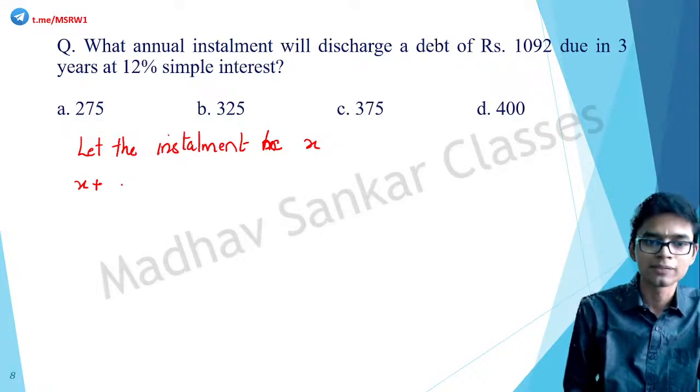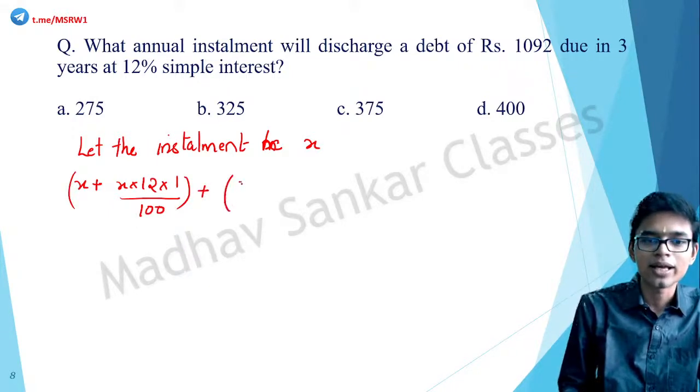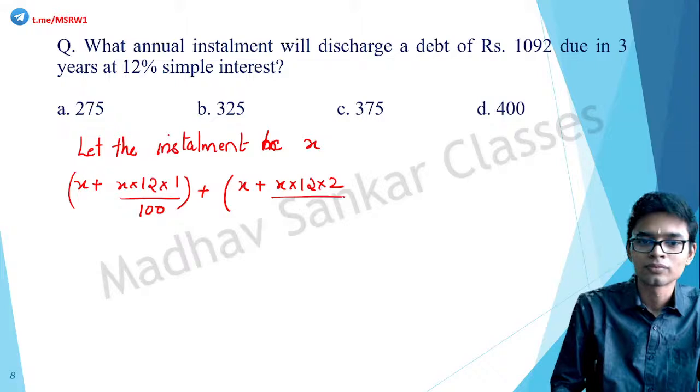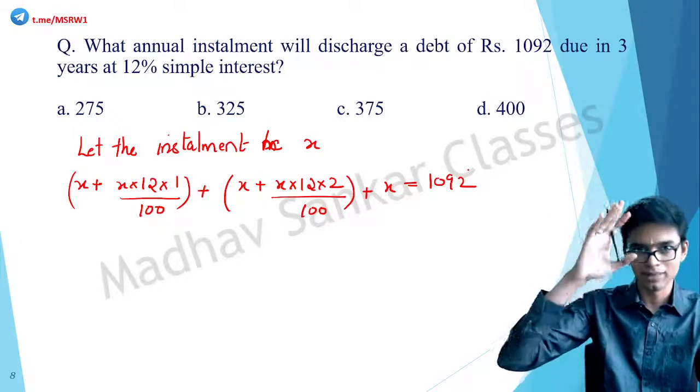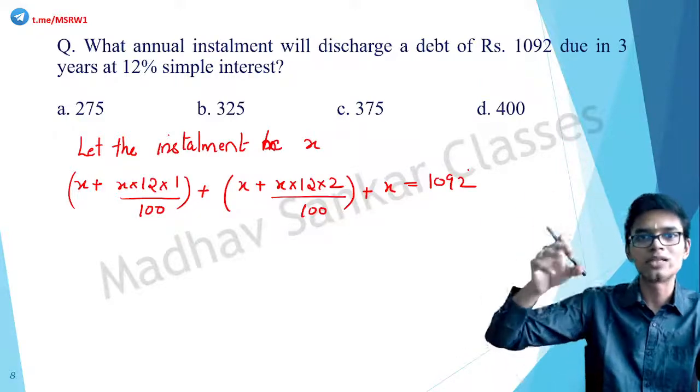So X plus X into 12% into 1 divided by 100 for the first year, plus again the second installment plus that year's interest, 2 for the second year, plus the final installment, which is X. There is no interest accruing on that.